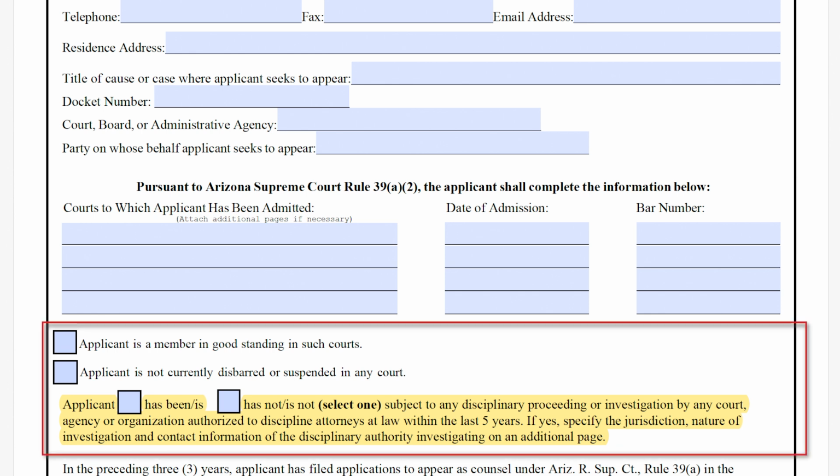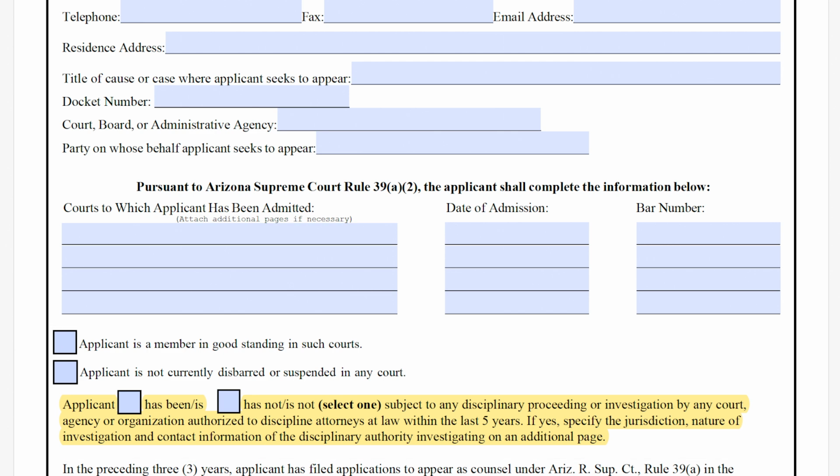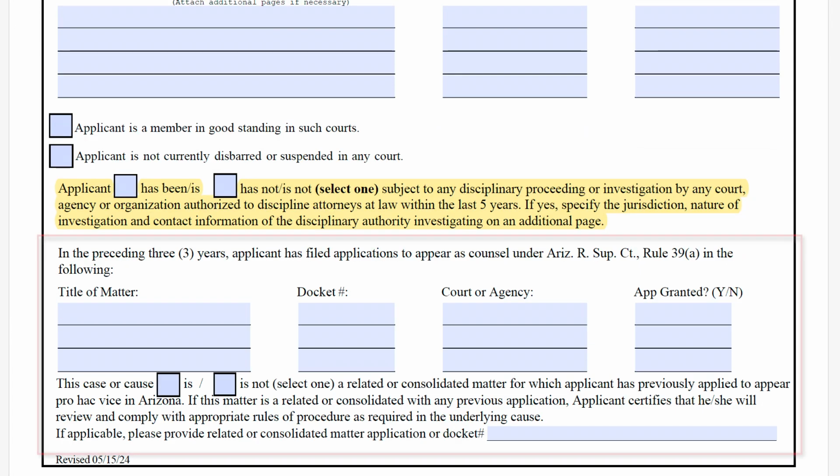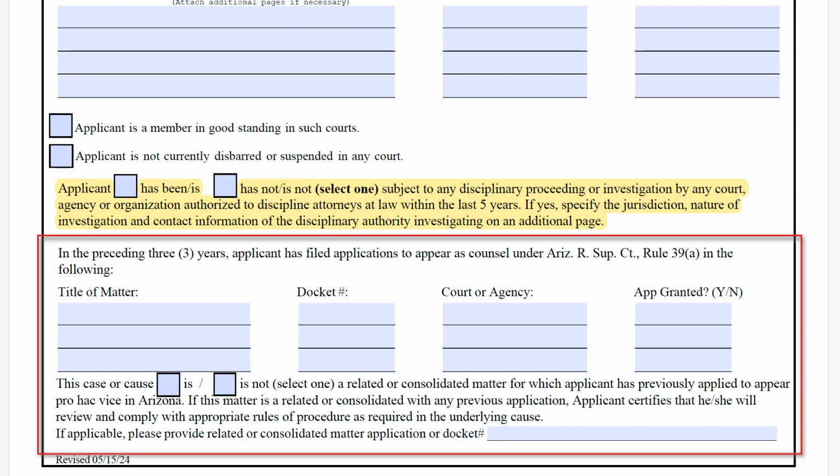You must disclose any disciplinary history or non-good standing status. If you have been subject to proceedings in the last 5 years, attach a detailed description and contact information for the disciplinary authority. List all Pro Hac Vice applications filed in the State Bar of Arizona within the last 3 years. Only select yes for granted applications if you provided the granting order to the State Bar.